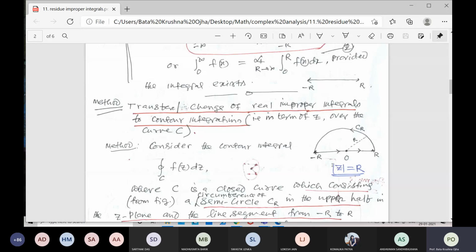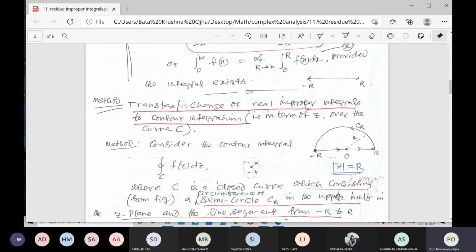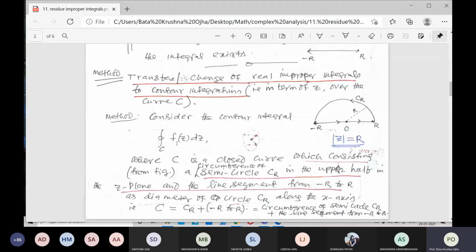So just replace x by z and change the integral form to the contour integration over C of f(z) dz, and you define the region, a figure like that. Where C is a closed curve which consists of the circumference of a semicircle CR in the upper half of the z plane and the line segment from minus R to R as a diameter of the circle CR along the x-axis.